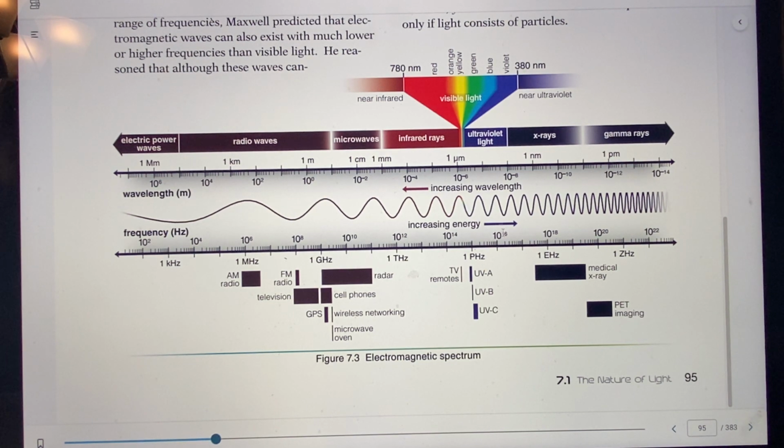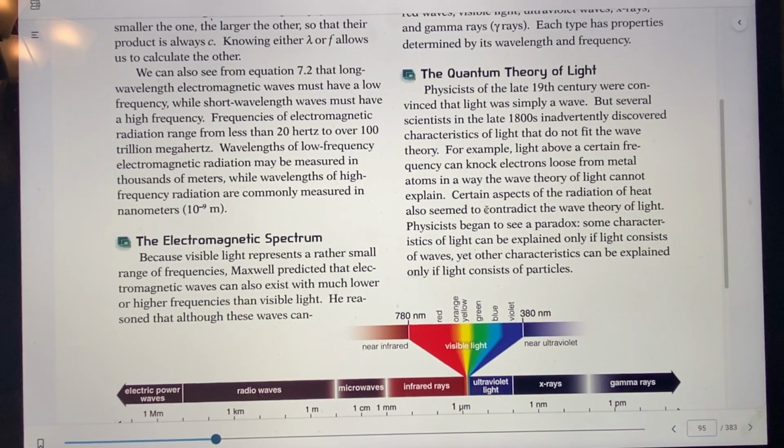Okay, let's go on to the next. We're going to start right here, and we're going to talk about the quantum theory of light. In the 19th century, there were two scientists, and these scientists are very well known, and they found a paradox with light, and it was definitely a breakthrough.